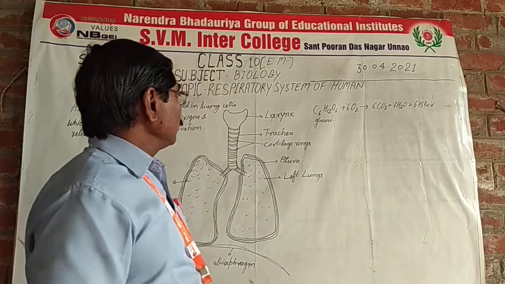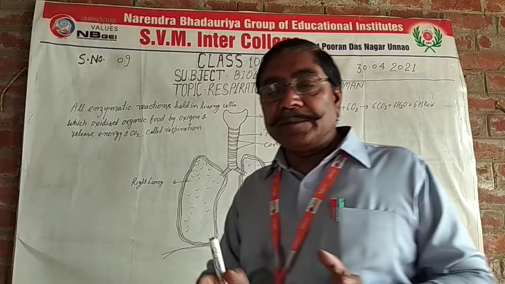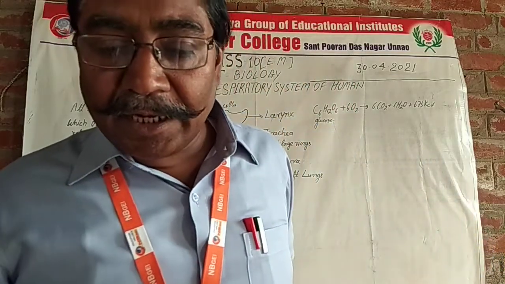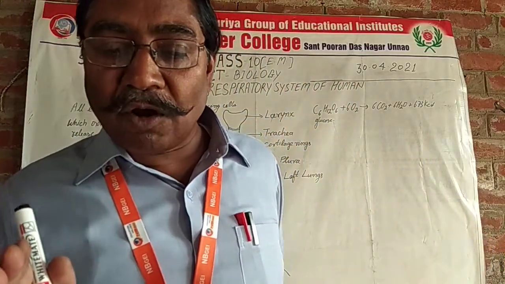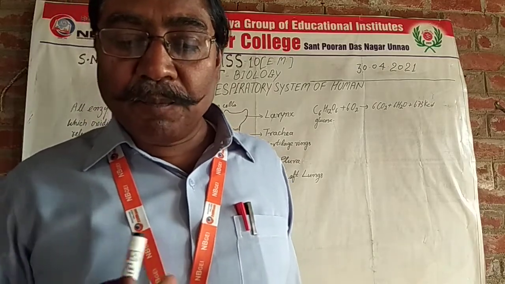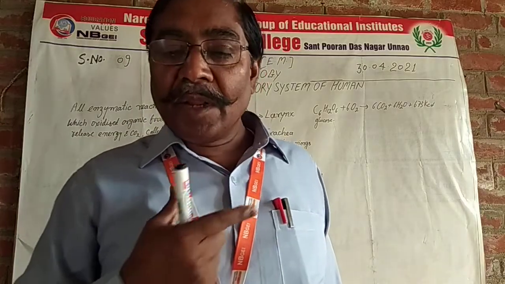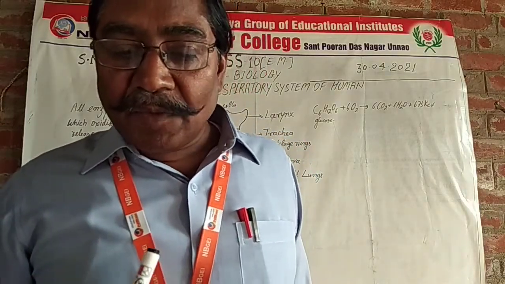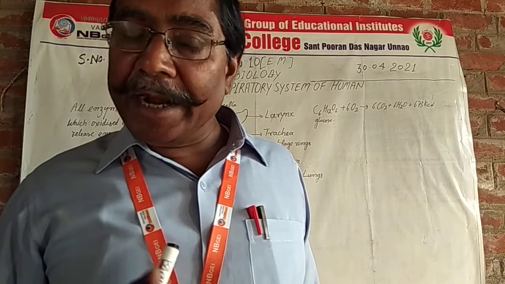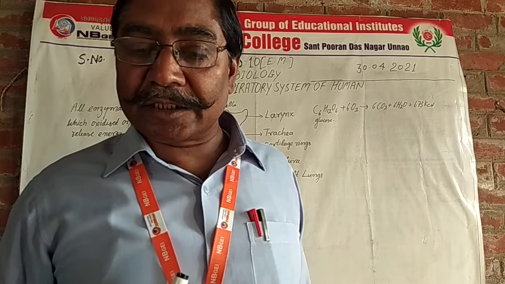Then it passes through the pharynx. It is about 5 inches long, a spacious space which receives both the nasal cavity and the oral cavity. The pharynx leads into the esophagus and trachea. The opening of the trachea is called the glottis.